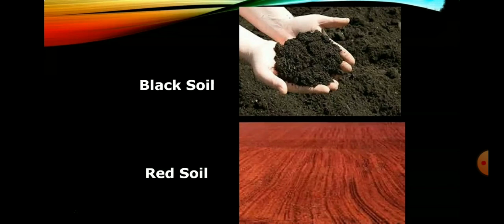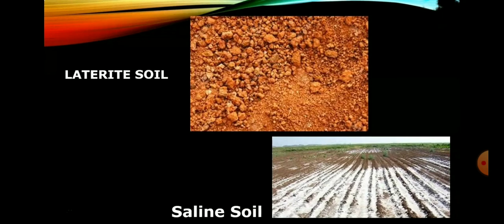Next one is red soil. Red soil covers over 2/3 of the total area of Tamil Nadu. It is found particularly in the central districts of the state. It is dominantly found in Sivagangai and Ramanathapuram districts. Next one, laterite soil and saline soil.